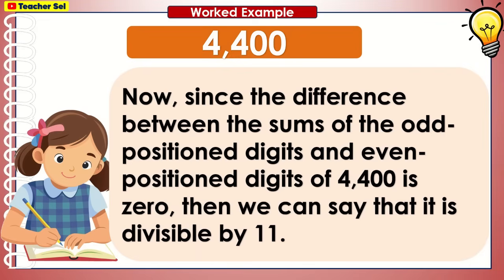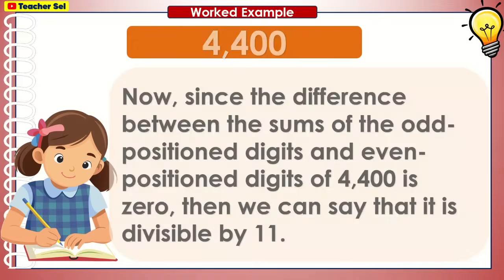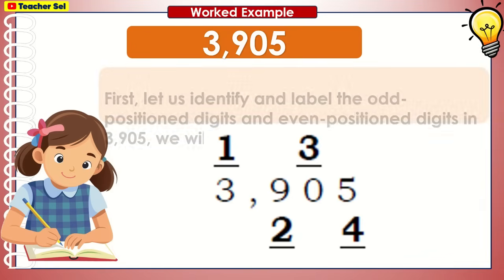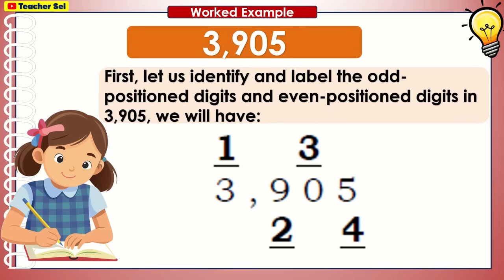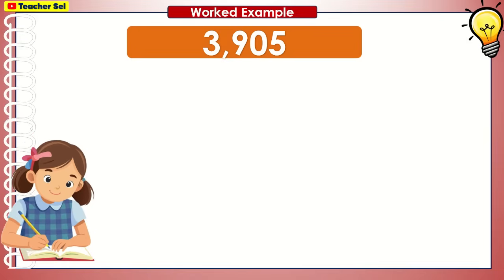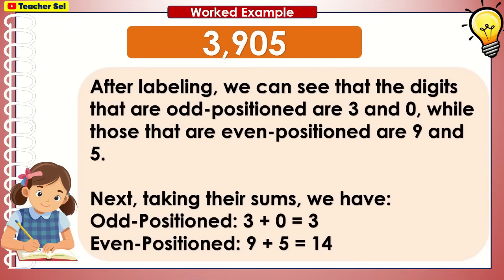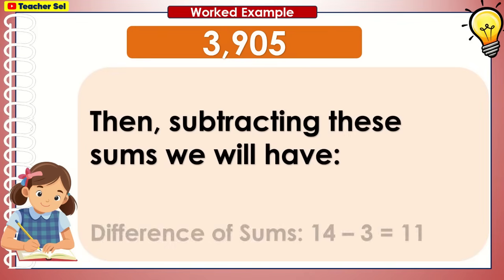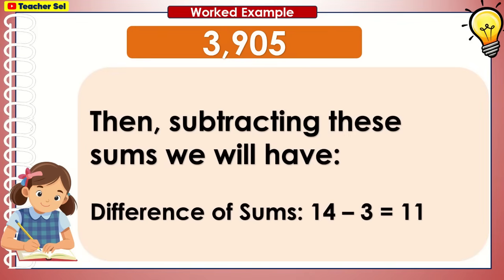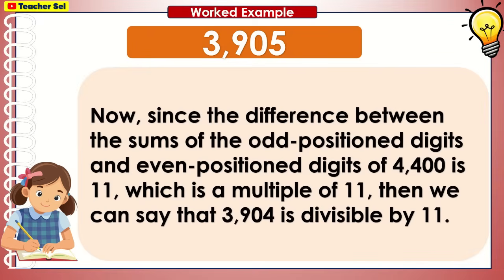So 1400 is divisible by 11. For 3905, difference of sums 14 minus 3 equals 11. So 3905 is divisible by 11.